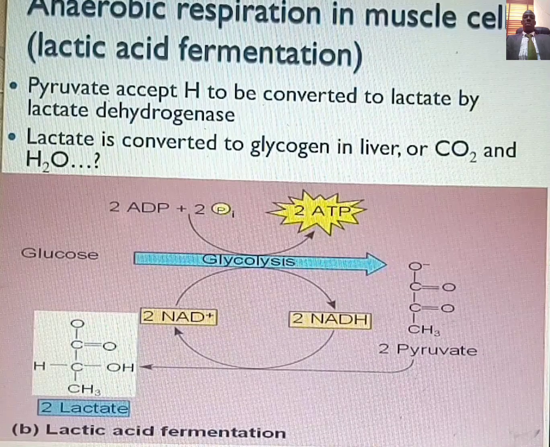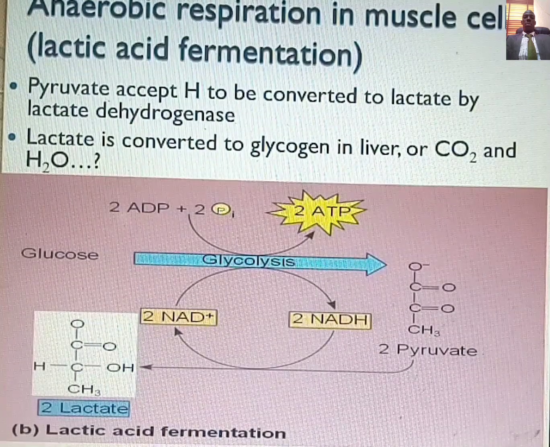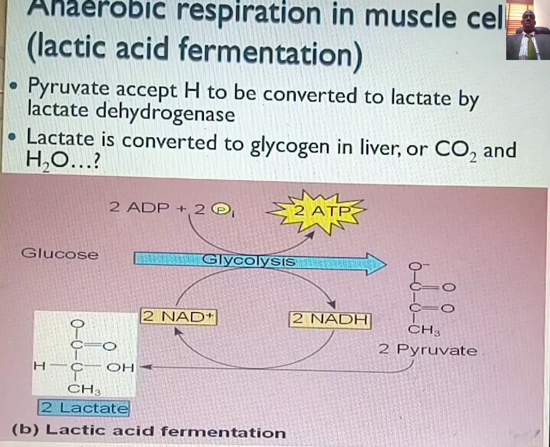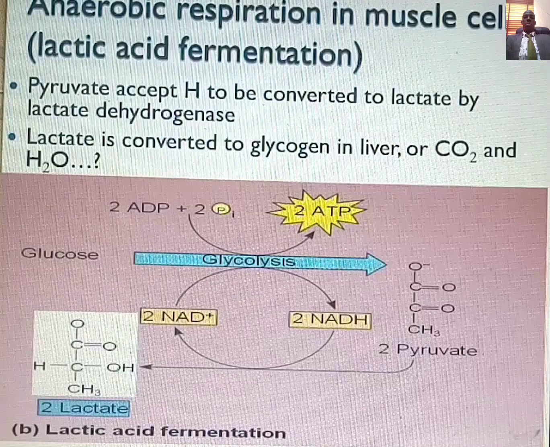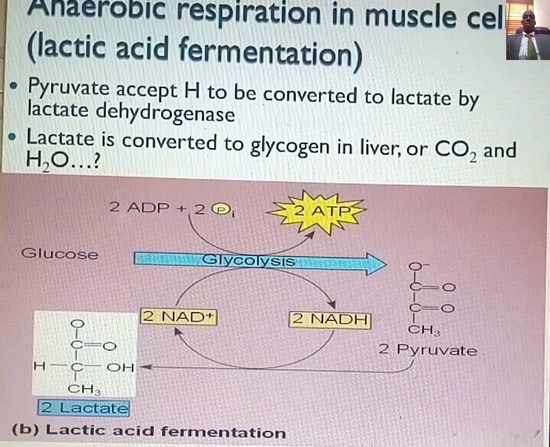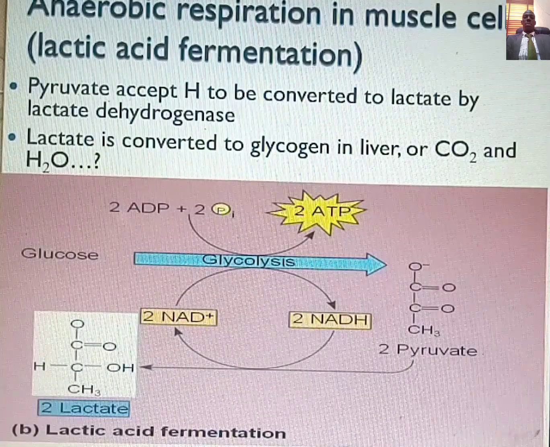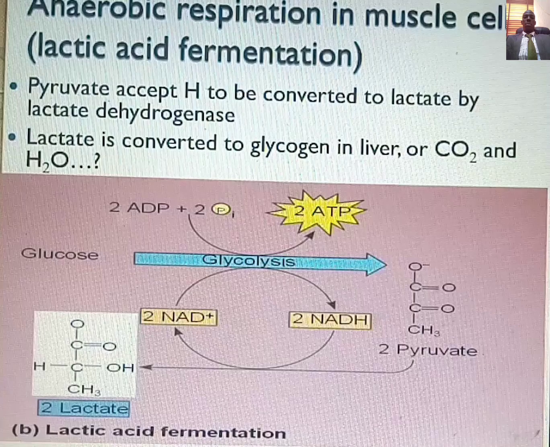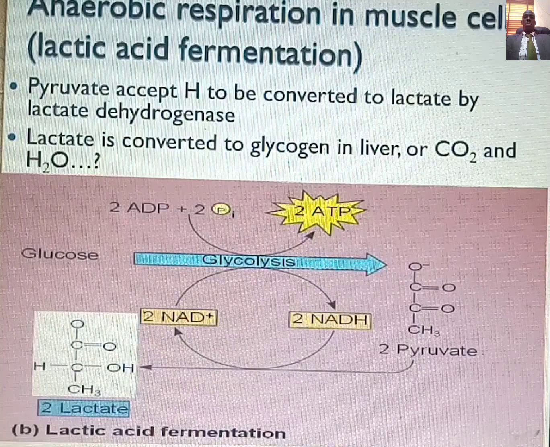Now, note that your muscle cell cannot store excess lactic acid or lactate. Therefore, the lactate will undergo oxidation in the presence of oxygen to give you carbon dioxide and water, or the lactate will be converted to glycogen in your liver cell. So note that anaerobic respiration is of two types: lactic acid fermentation and alcohol fermentation.